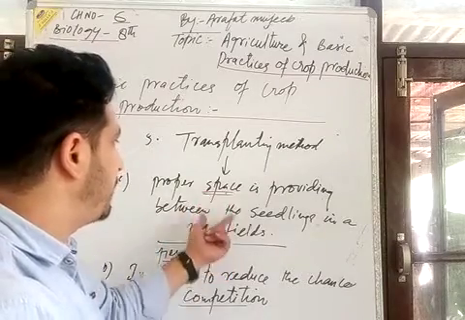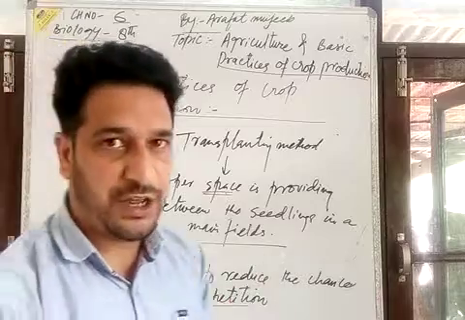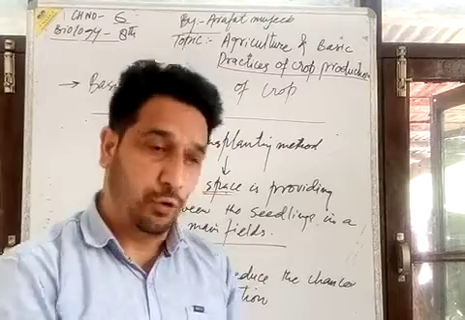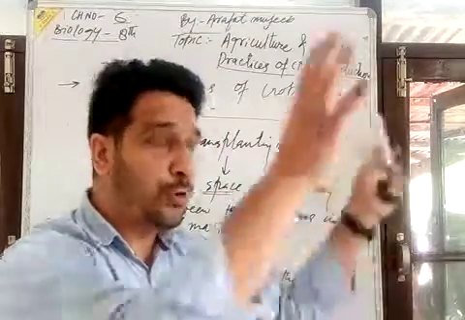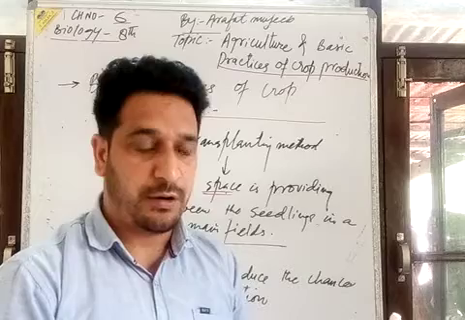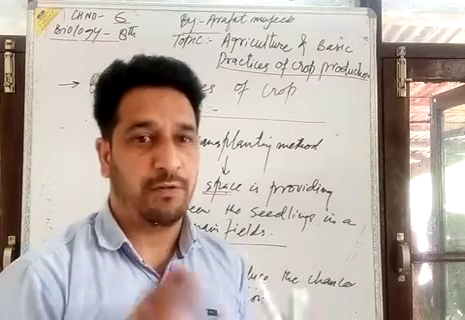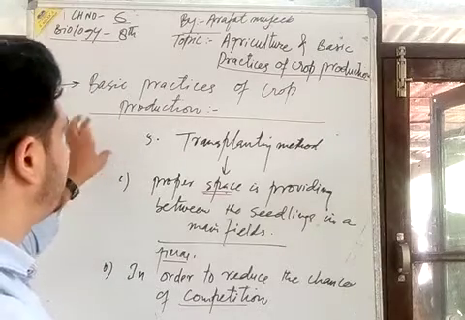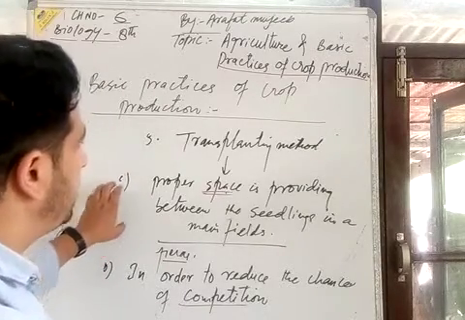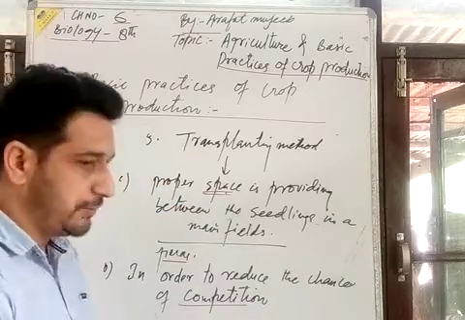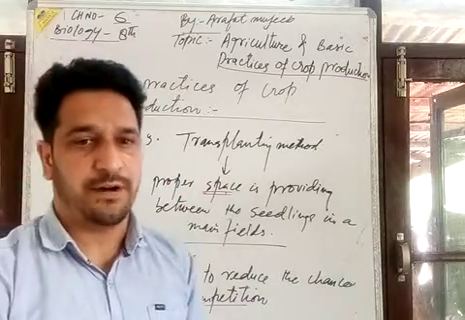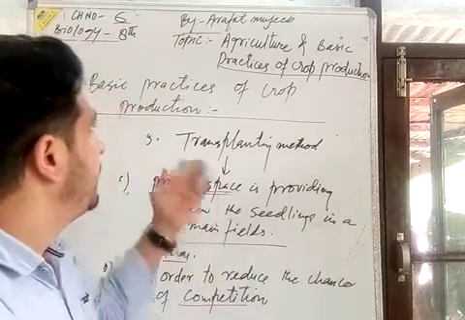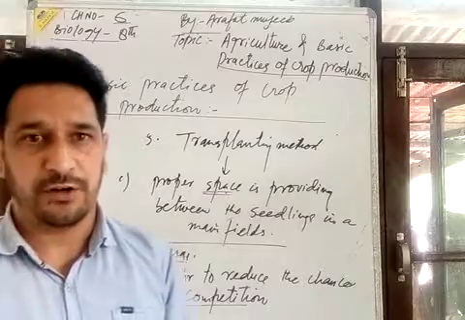So in the main field we have to give proper spacing, and the main field should also be well irrigated, nutrient rich, and open to the sunlight. These are the other main processes we should take care of. Dear students, this is all about the basic practice of crop production, in this last part, the transplanting method. It has advantages like this. I hope you understand today's lecture on food production and management. Thank you.